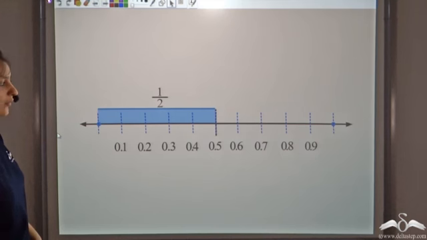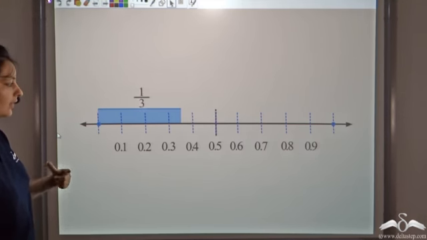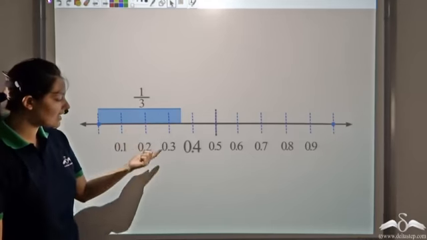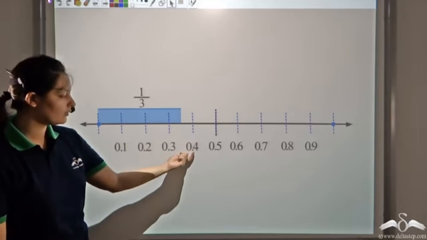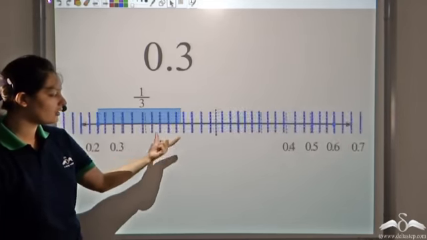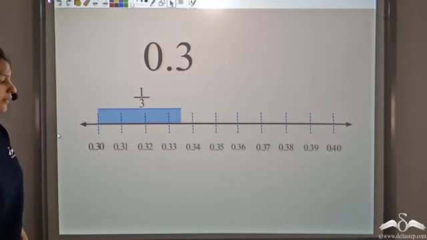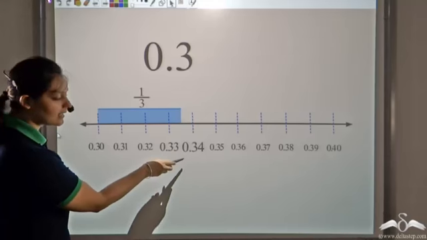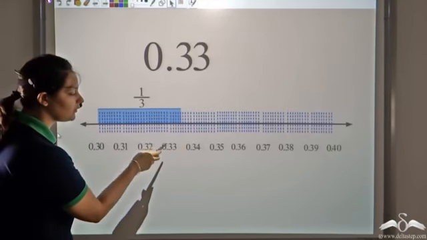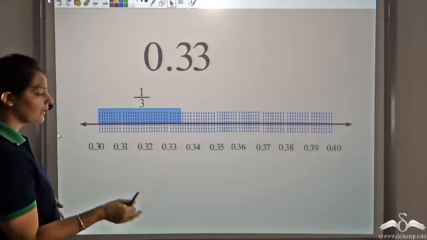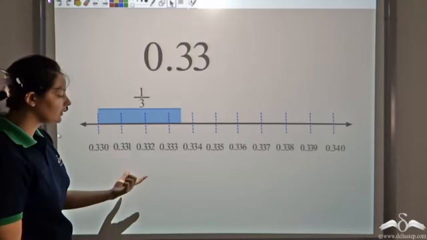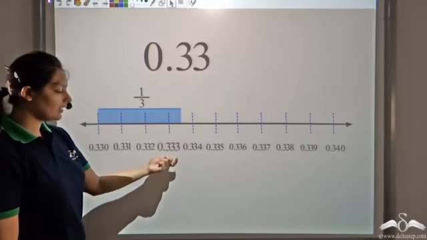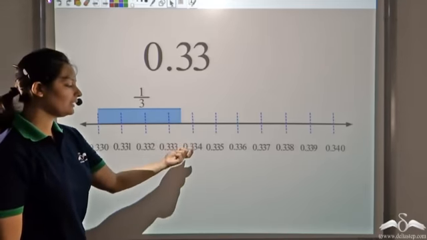Now let's look at the number 1 by 3. We saw that 1 by 3 was a non-terminating decimal. So it lies between 0.3 and 0.4, not completely under any division. So I divide it and further see that 1 by 3 lies between 0.33 and 0.34. Still not perfectly into any division. So I divide it further. Now further on dividing, I see that it still lies between 0.333 and 0.334.